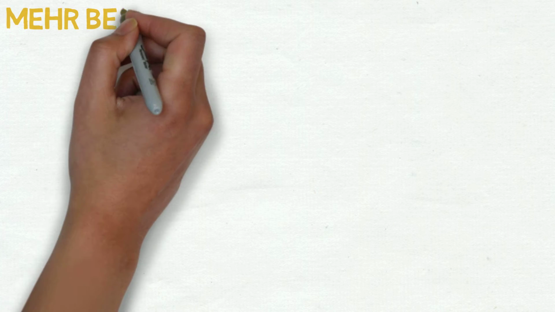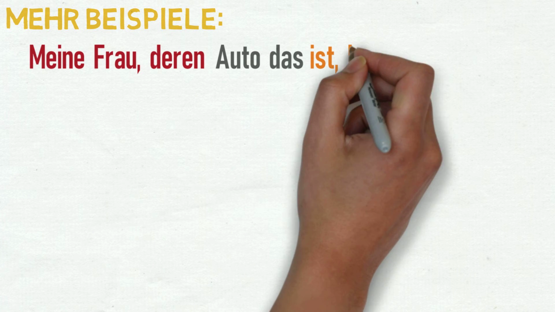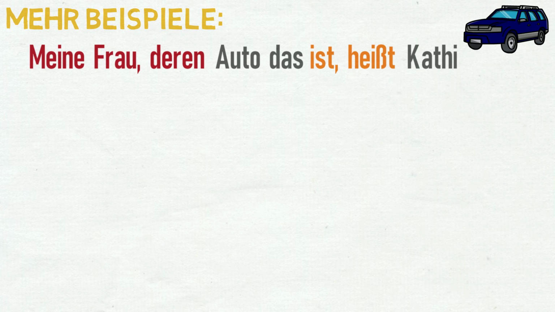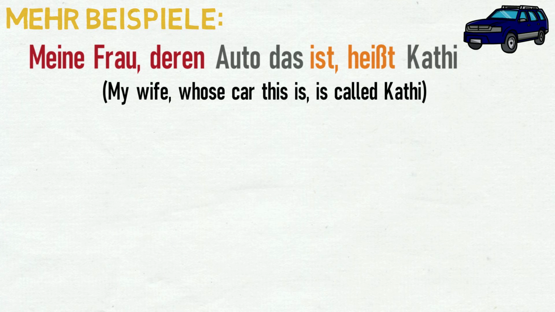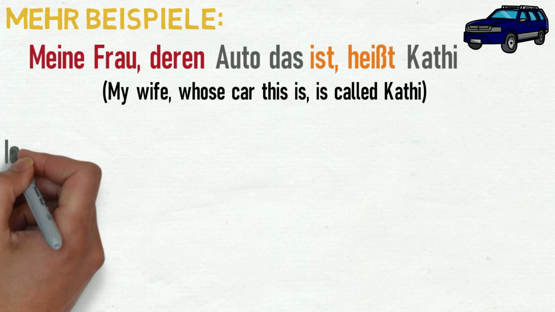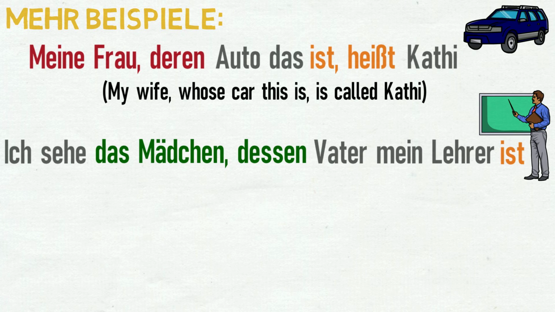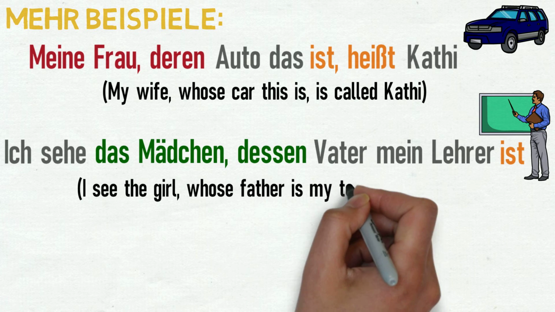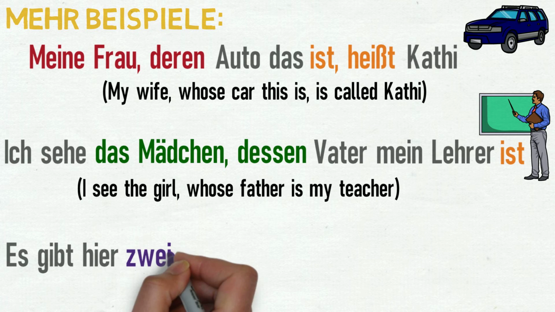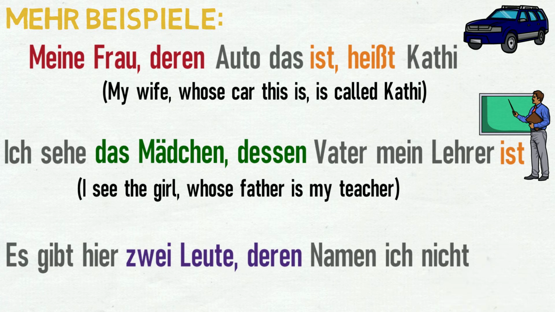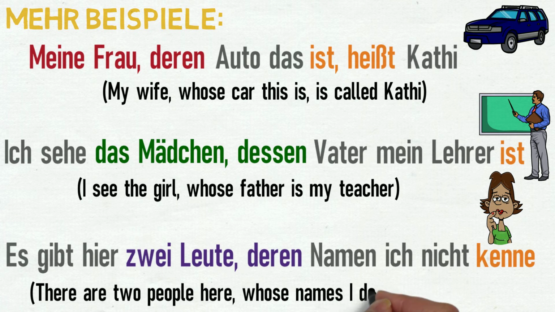Let's look at some other examples. Meine Frau, deren Auto das ist, heißt Kati. My wife, whose car this is, is called Kati. Ich sehe das Mädchen, dessen Vater mein Lehrer ist. I see the girl whose father is my teacher. Es gibt hier 2 Leute, deren Namen ich nicht kenne. There are 2 people here whose names I don't know.